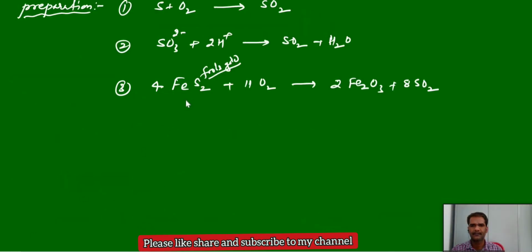Next, instead of iron sulfide, you can take other sulfides also, like lead sulfide or zinc sulfide. If you heat them with oxygen, you will get sulfur dioxide.